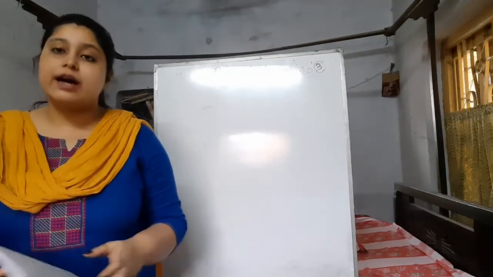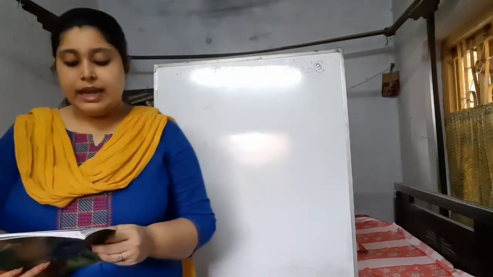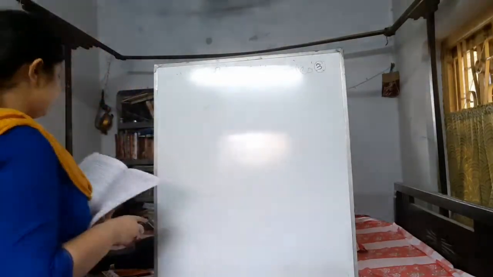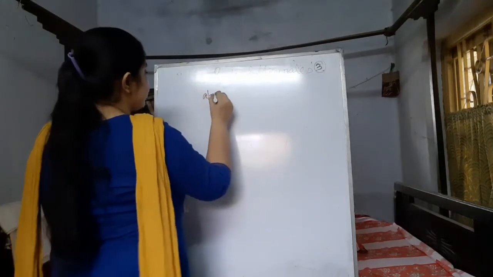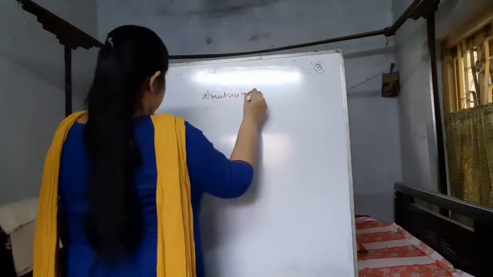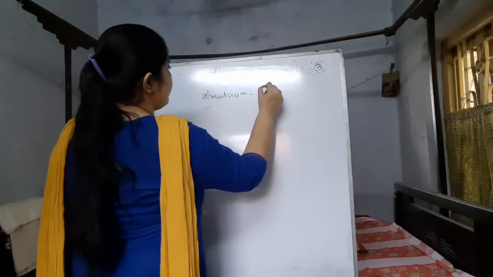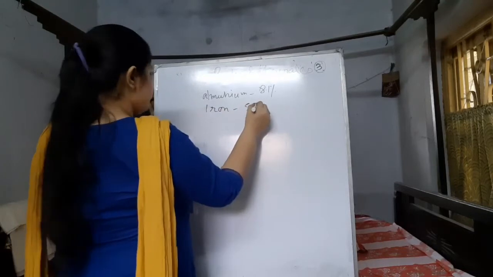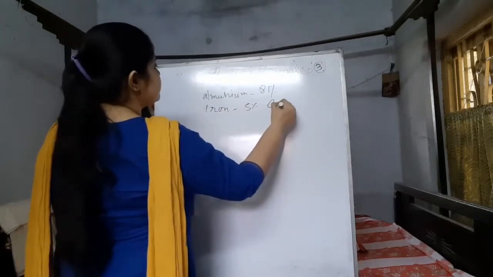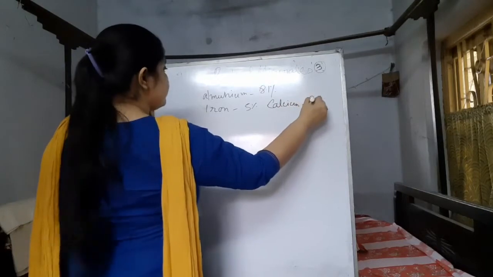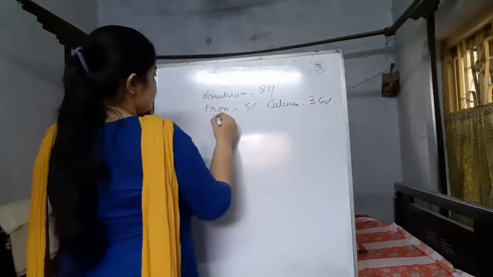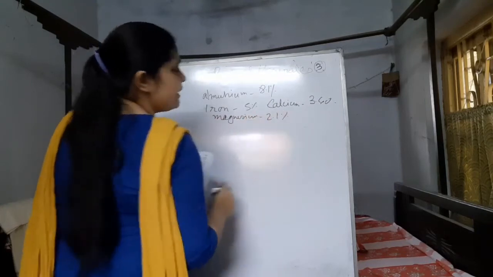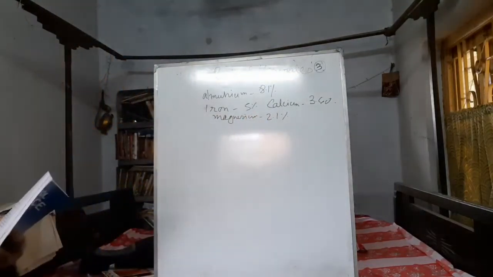In the earth crust the metals are mixed with it. The earth crust is made up of many metals, like the aluminium percentage in the earth crust is 8.1%. Also the iron 5%, also the calcium 3.6%, magnesium 2.1%, and many more metals and non-metals are present in it.